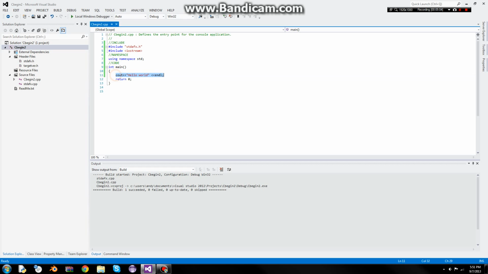Then you have cout hello world. This is like saying System.out.println in Java. That's the output. You want the two angle brackets facing right, because that means out. So you want them facing out. Hello world, then the two signs facing out, endl. Endl means end line. That's pretty straightforward. All right, so that's how you code a hello world.